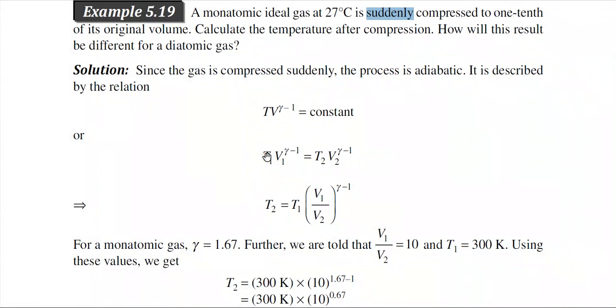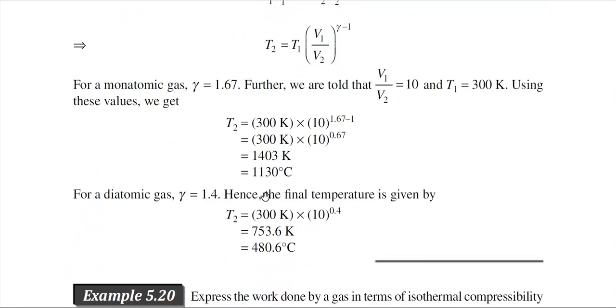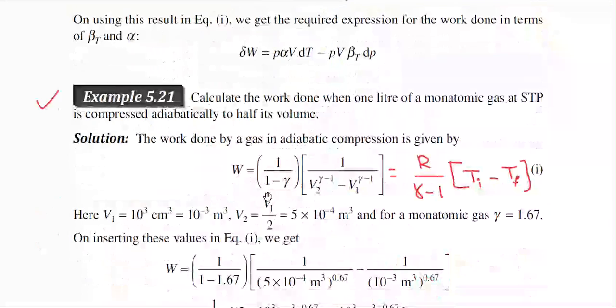So proceeding similarly to the earlier approach, you can calculate the final temperature Tf or T2. After calculating the final temperature Tf, use the formula R by gamma minus 1 into Ti minus Tf, where the value of gamma is 1.67 and the value of R you have to know.